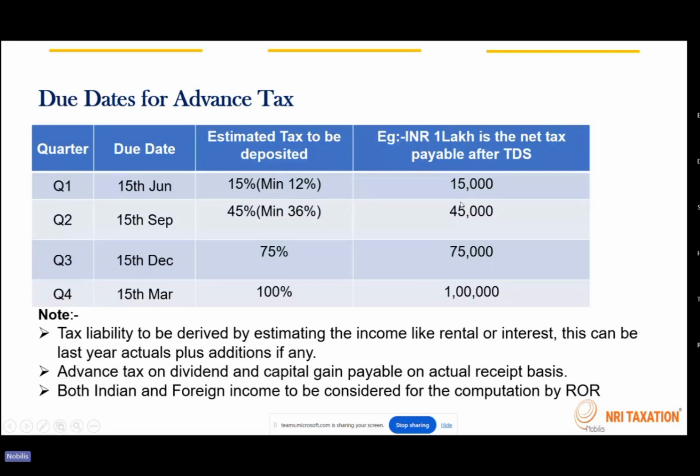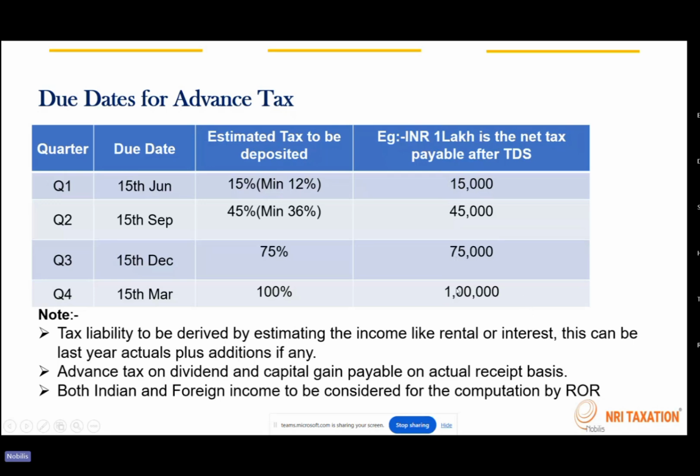Here just an example has been given: if it is 1 lakh tax payable after TDS and foreign tax credit in a year, it should be paid in this proportion, that is 15,000 in the first installment. In the second installment, at least 45,000 must have been paid. That is, if you have paid 15,000 in quarter one, then the balance 30,000 should be paid in quarter two. So that differential amount has to be discharged.